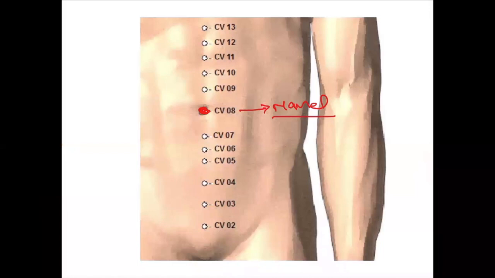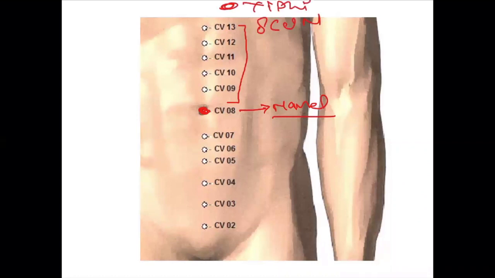From here, if we are going up, we have to go more up. After completing the 8 chun, we will get Jiuwei sternum. And from the umbilicus, if we are going 5 chun down, that is the location of the pubic bone.